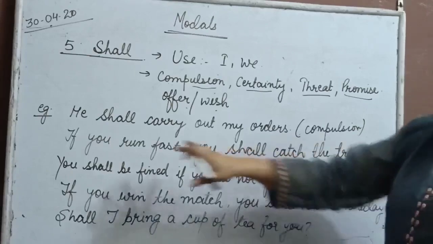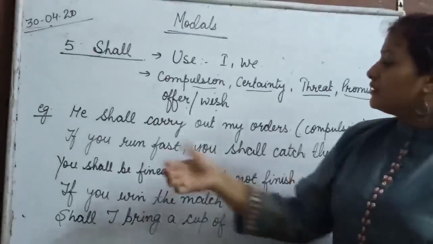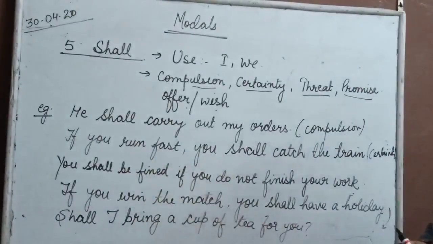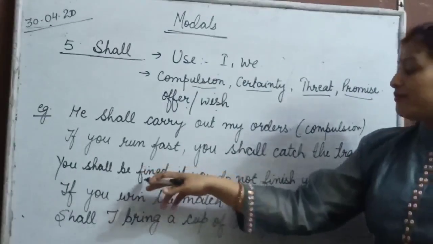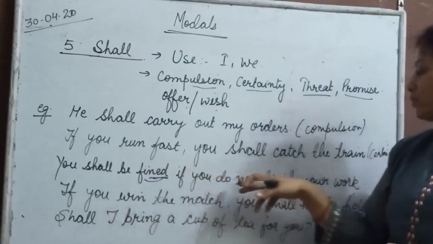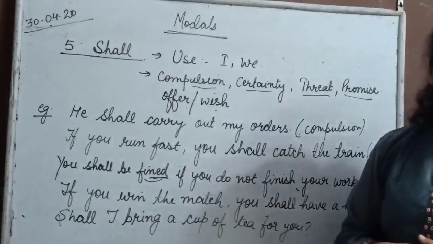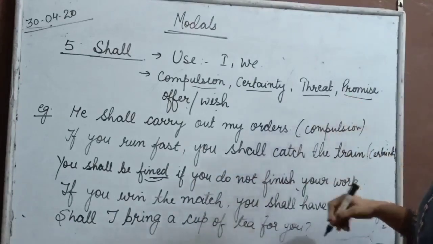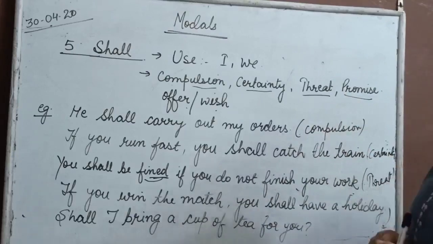That it's very sure that if you run fast, you shall catch the train. Third sentence, you shall be fined if you do not finish your work. We are threatening someone. So this third sentence is showing the attribute of threat.